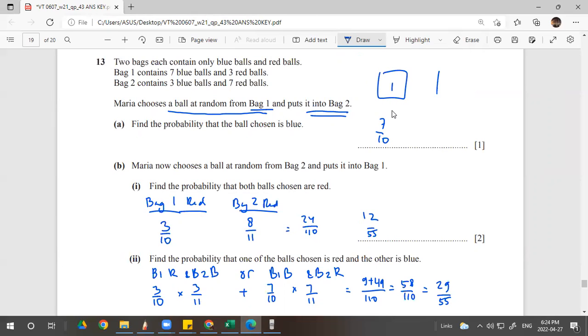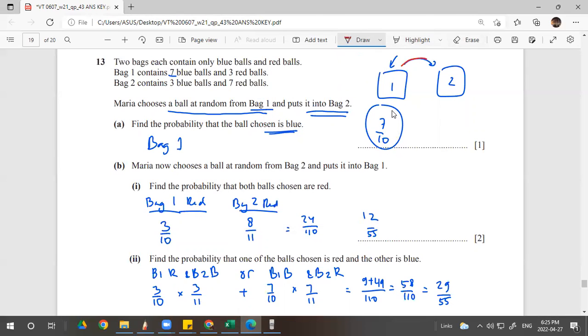So bag 1, bag 2. Maria picks this and then puts it here. Find the probability that the ball chosen is blue. Okay, very simple. This is blue on bag 1, of course, so 7 out of 10. It's simple.